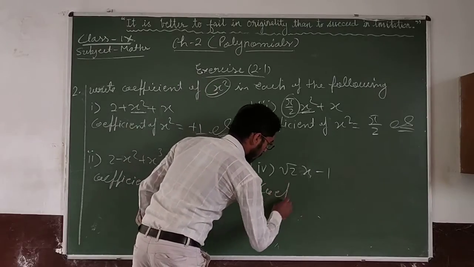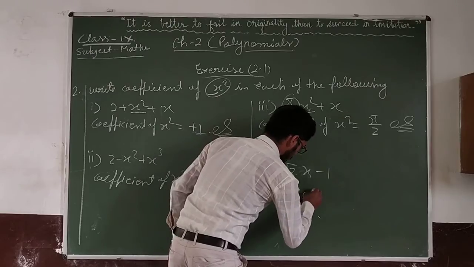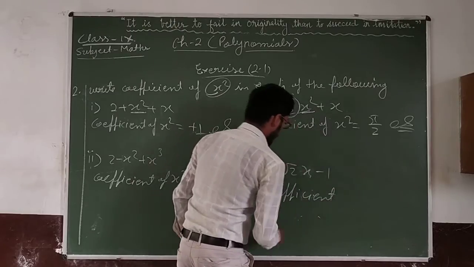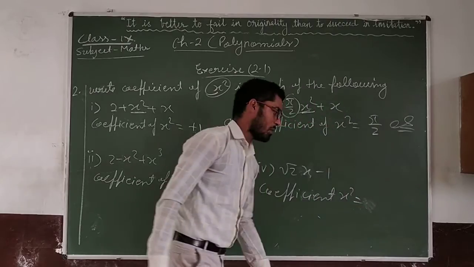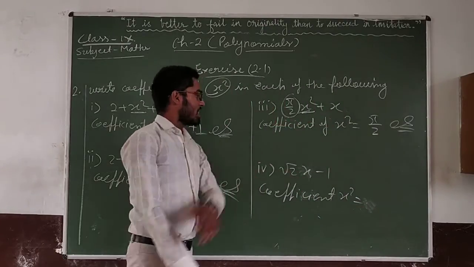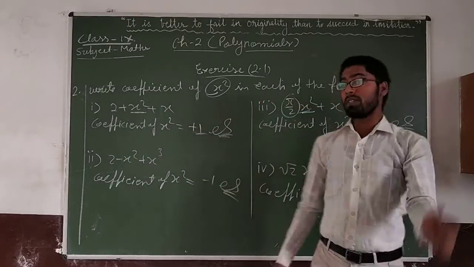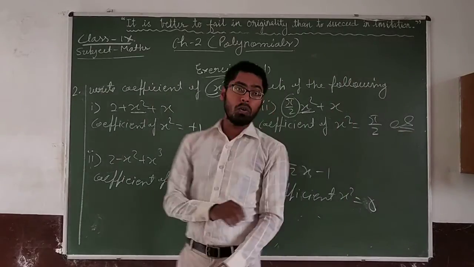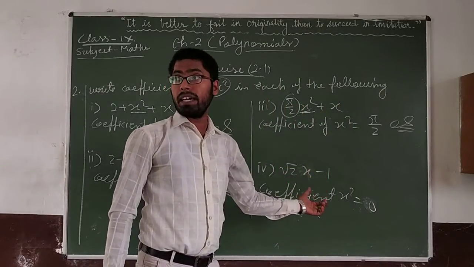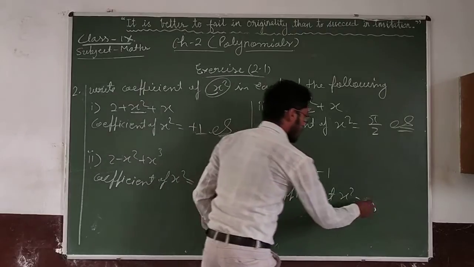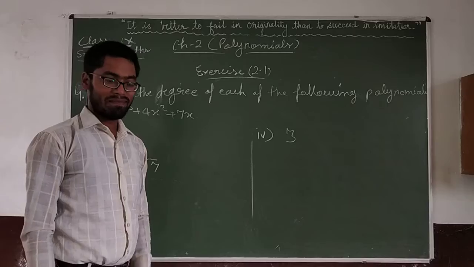Tell me first, what is the coefficient of x square in this expression? Because x square is not present here, the coefficient of x square is 0. When x square is not present, then the coefficient will be 0. Okay, so this is your answer. Let us solve the next question of the same exercise.